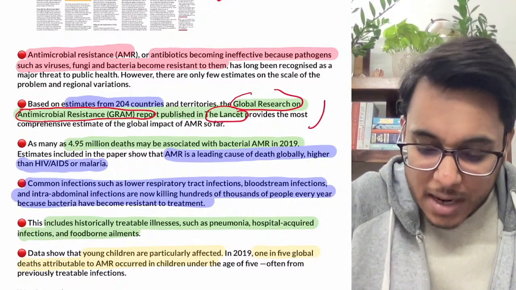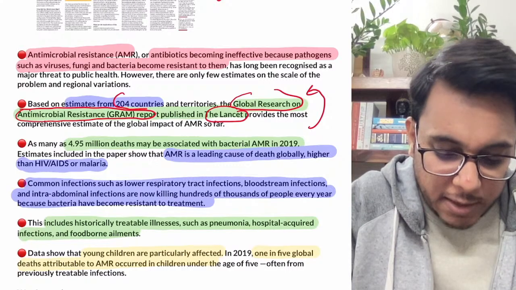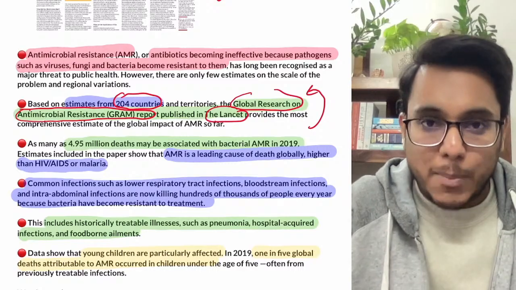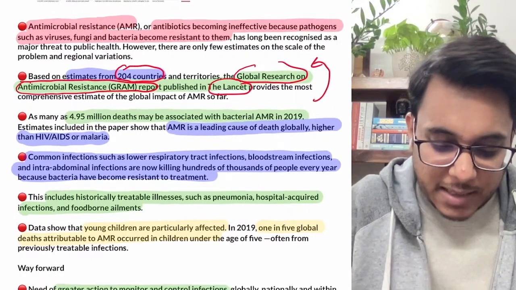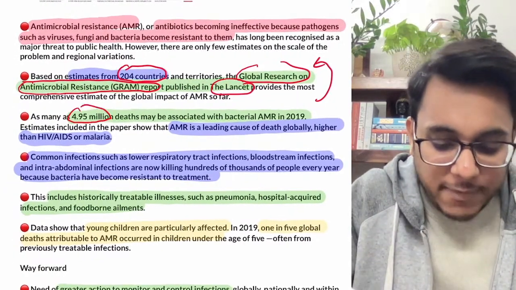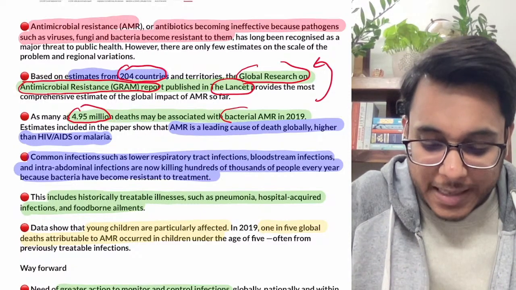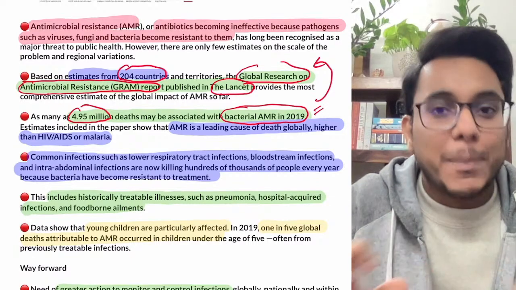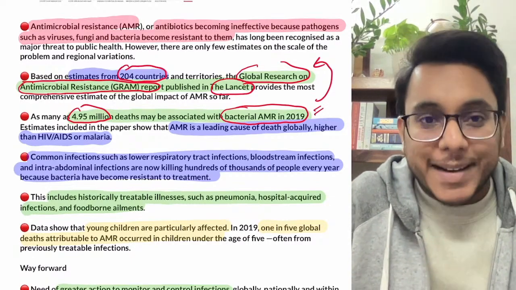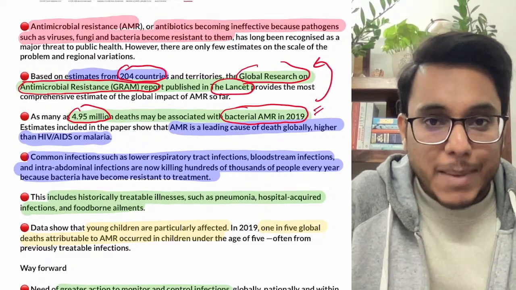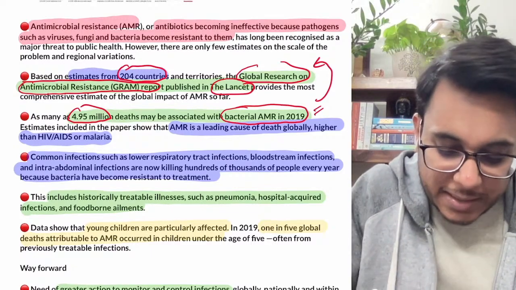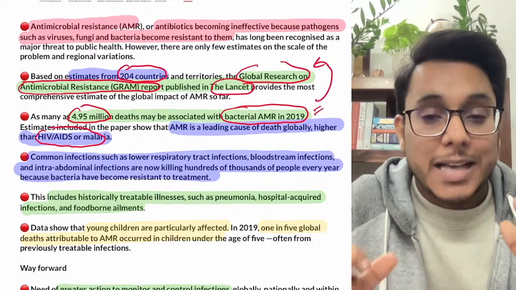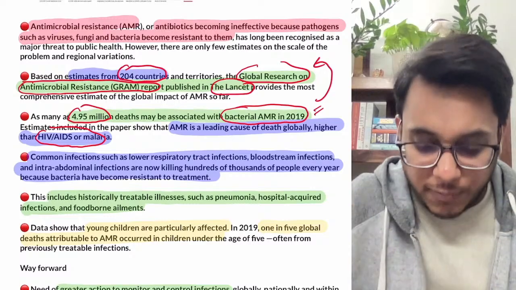So the Lancet had basically surveyed more than 204 countries, so it is a very comprehensive report, and by this survey the Lancet has provided that 4.95 million deaths can be associated with bacterial antimicrobial resistance in 2019. Now the numbers are not at all important. We need to understand that the deaths by antimicrobial resistance are far more than the deaths by HIV AIDS or by malaria. So it has become a very big killer.